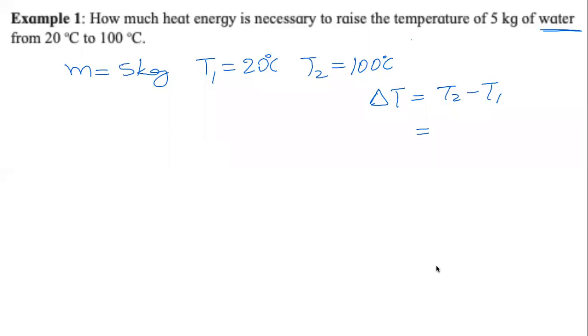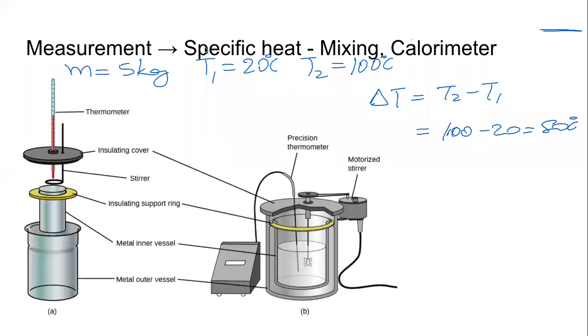Okay. Question asks, how much amount of heat is necessary? We just studied heat energy necessary. I'm so sorry.